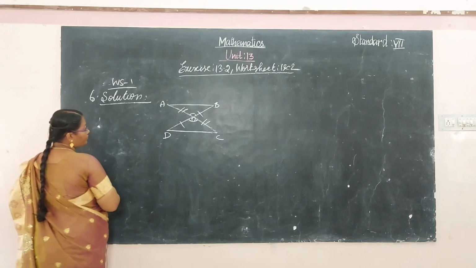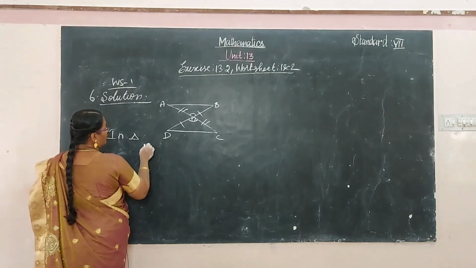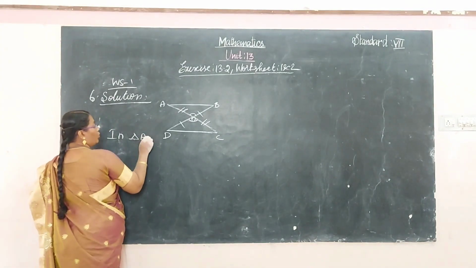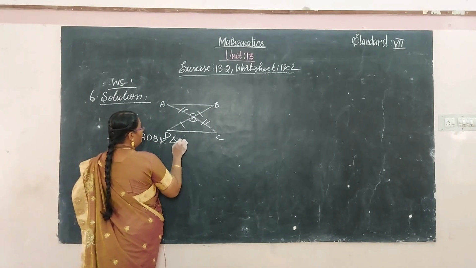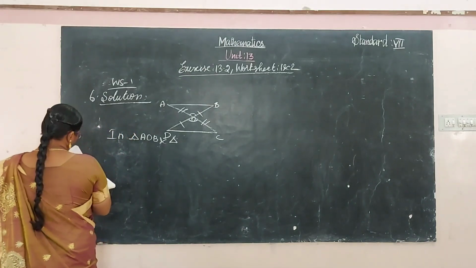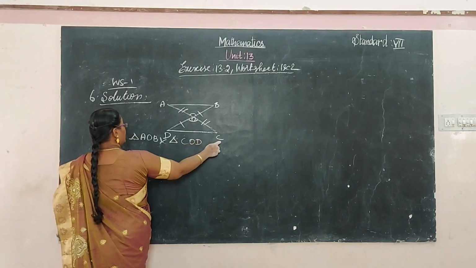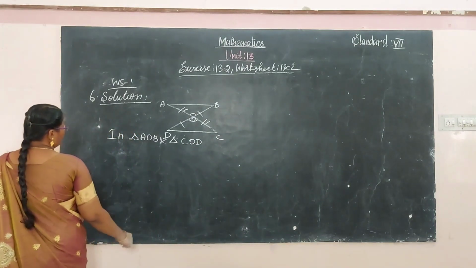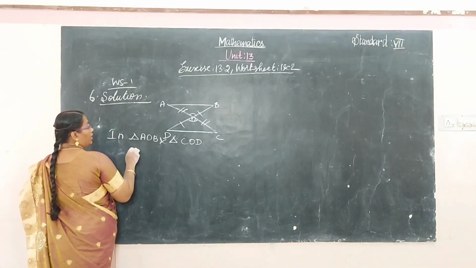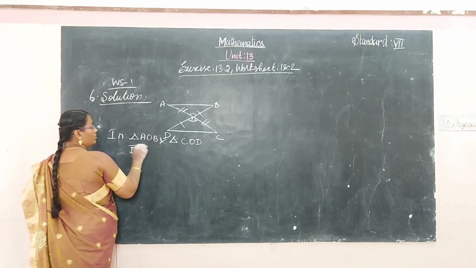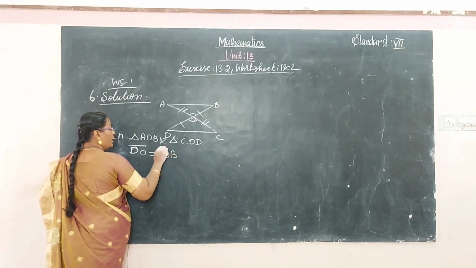See, in triangle AOB and triangle COD, the line DO and the line segment OB are equal.